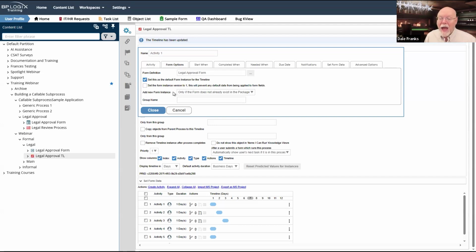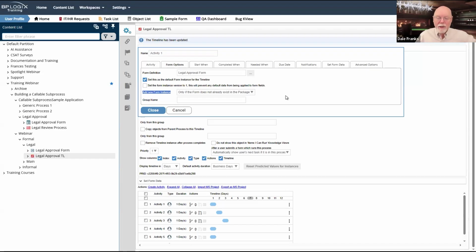Now, the add new form instance property is important here because we only want to add the legal approval form if the form does not already exist in the package. So what we're saying is, if I've already got a copy of the legal approval form, don't make a new instance. We're going to keep that existing copy.